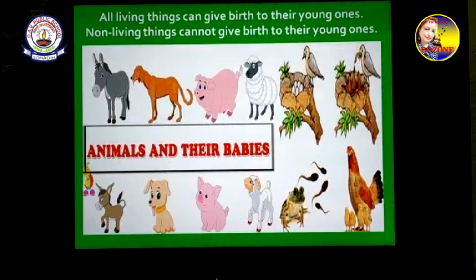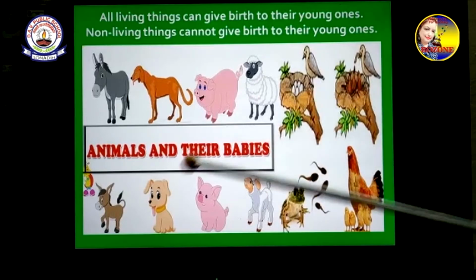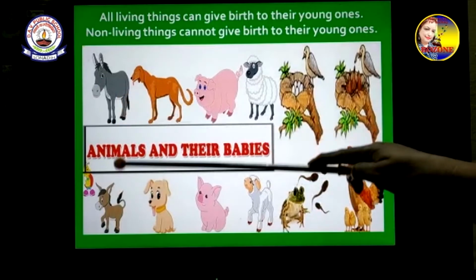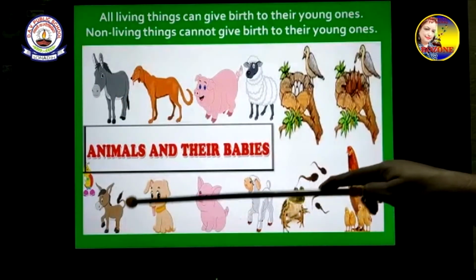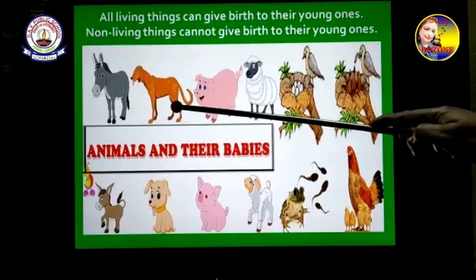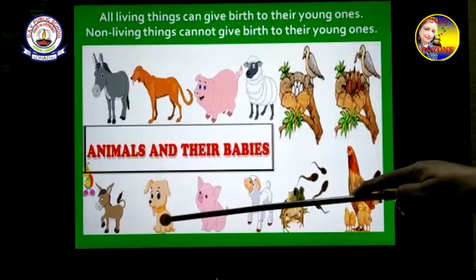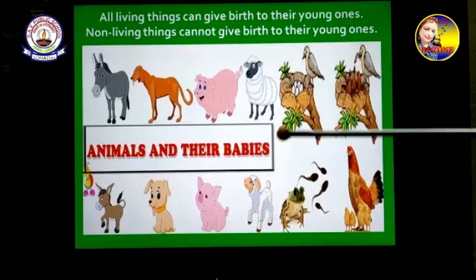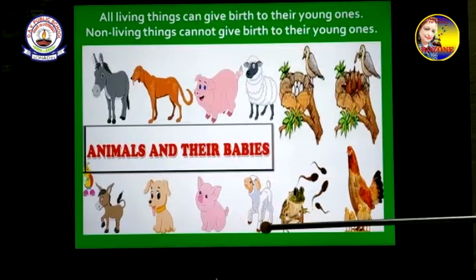All living things can give birth to their young ones. Non-living things cannot give birth to their young ones. From a small baby, you see how this baby donkey came? The mother donkey gave birth. Pup, the mother dog gave birth. Same way the pig gave birth to the piglet. The sheep gave birth to its baby.